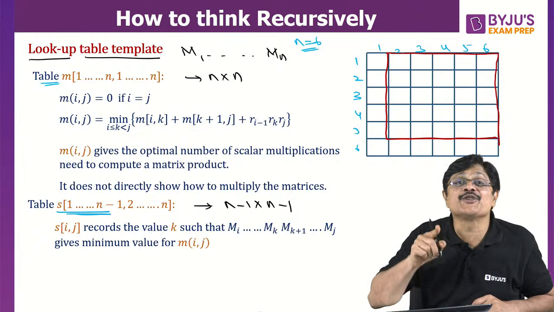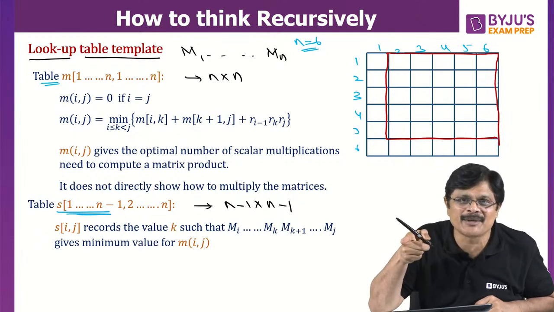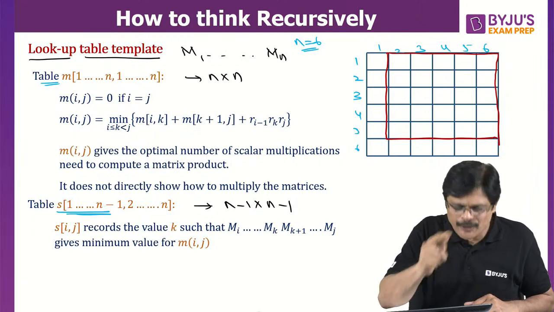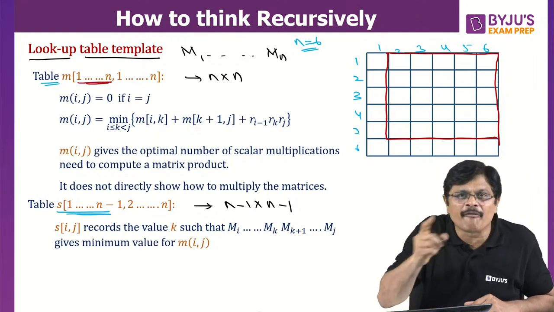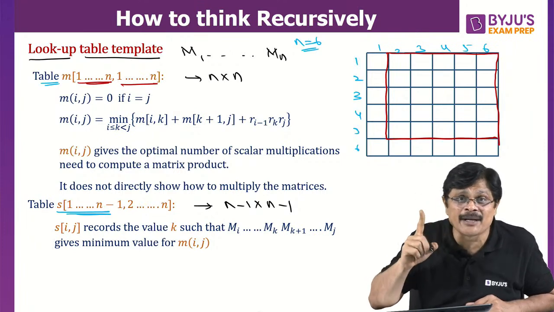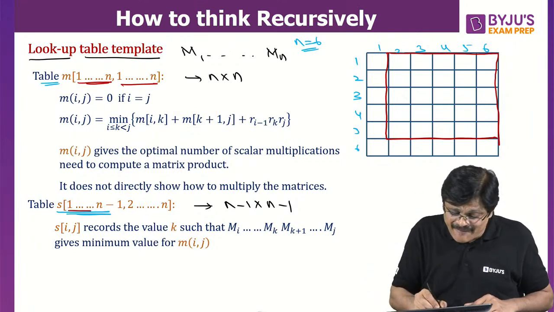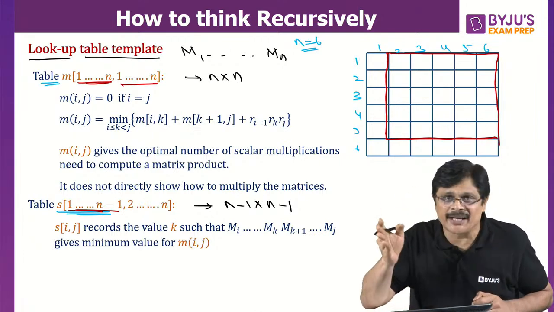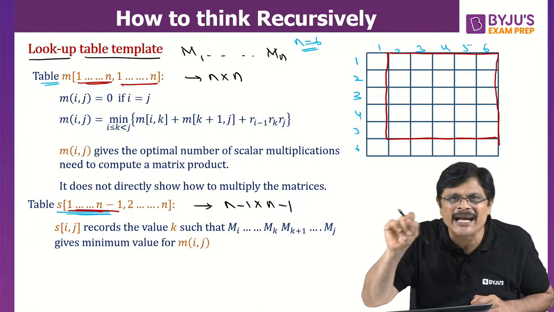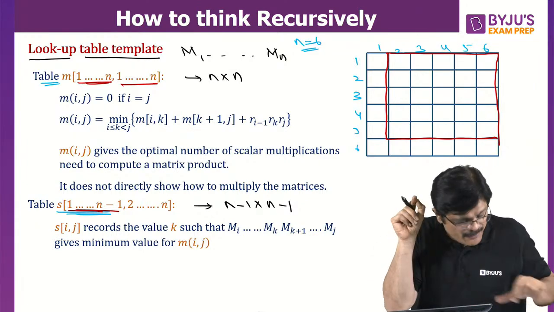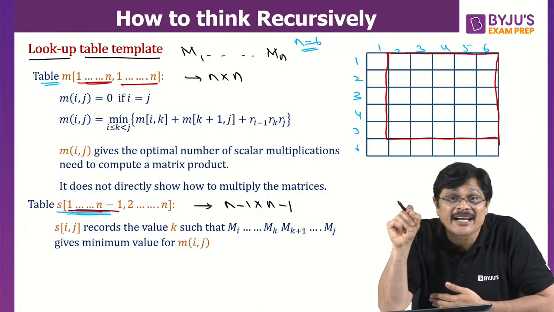The red one is your n minus 1 by n minus 1 table. The M table varies from 1 by n, that is 1 to n. That is, i values vary from 1 to n and j values vary from 1 to n. Whereas in the S table, i values vary from 1 to n minus 1, but j values vary from 2 to n. That is an n minus 1 by n minus 1 table. Am I clear? Please remember these two tables because they are very, very important.